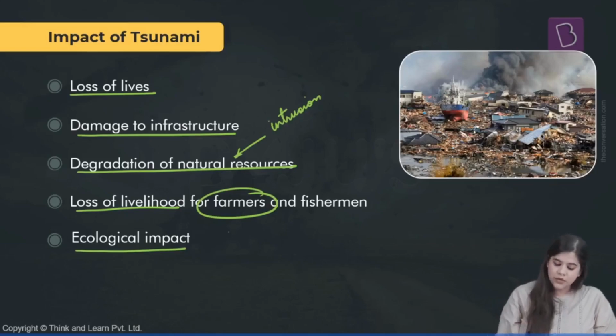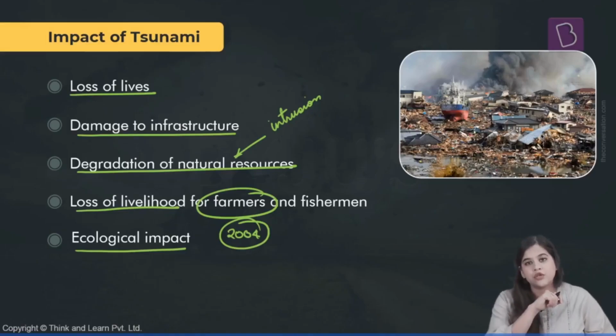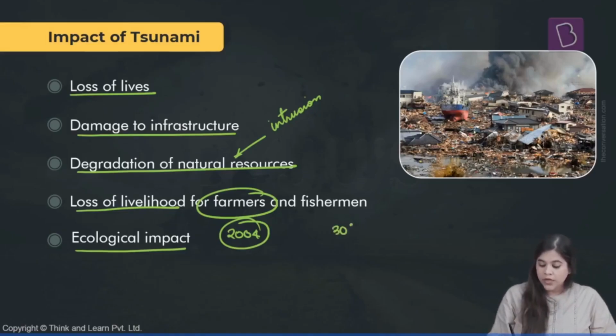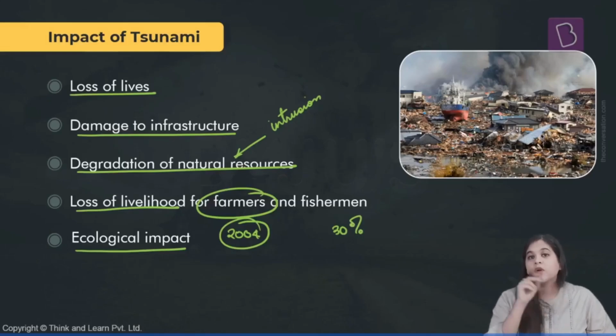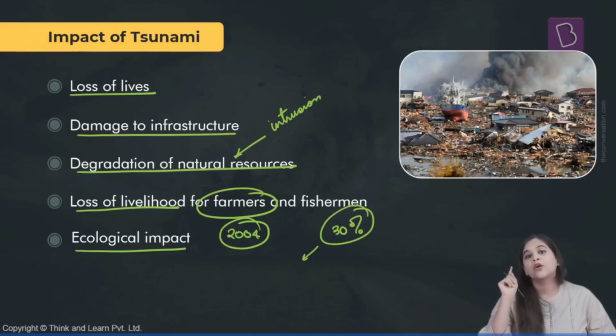An example here is during the 2004 tsunami of the Indian Ocean, almost 30% of the corals were lost. These corals that were present in the Indian Ocean in the eastern part were lost. And it was estimated that it will take almost a decade to ensure that these corals can be rejuvenated. So there is an extensive ecological impact as well of these tsunamis.